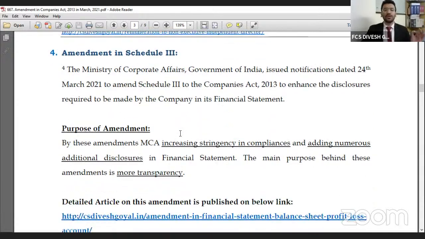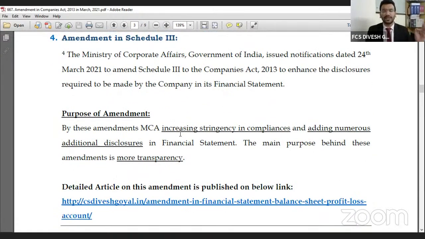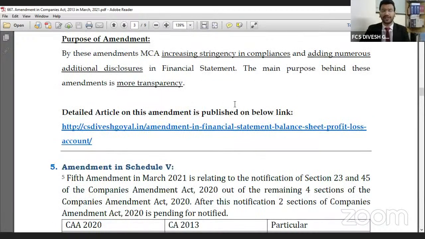This amendment came into effect from 1st April 2021. That means this amendment will be effective for the financial year starting from 1st April 2021, as against the financial year ended on 31st March 2021. These new disclosures are not applicable to financial statements prepared for the financial year ended 31st March 2021. The purpose behind the amendment in Schedule 3 is to provide more transparency to stakeholders and to impose stringent compliance on corporates for disclosure in the financial statements.